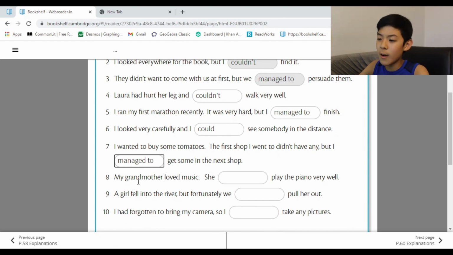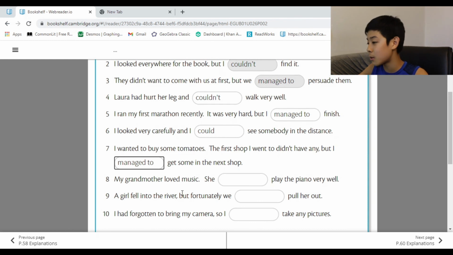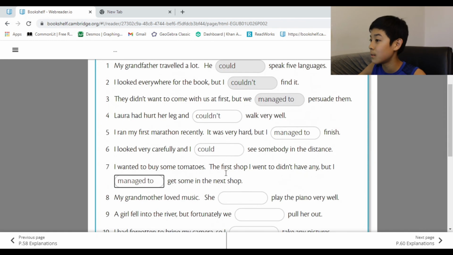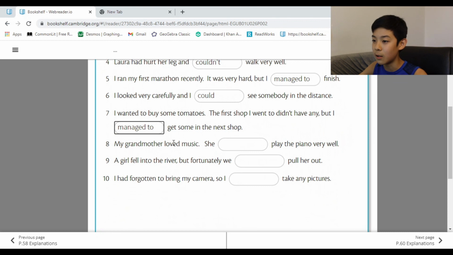My grandmother loved music. She played the piano very well. Not managed to because it's skill. She loved music. She practiced it, I'm guessing, and she could play the piano very well.